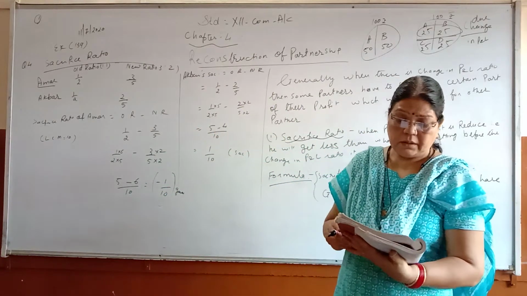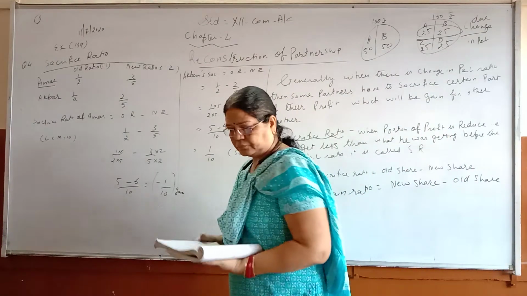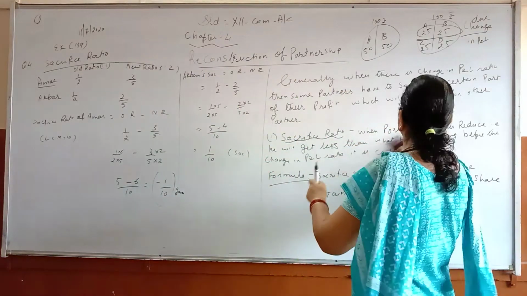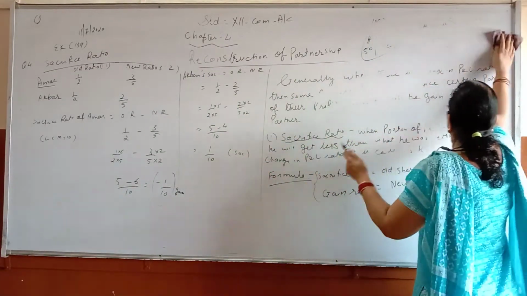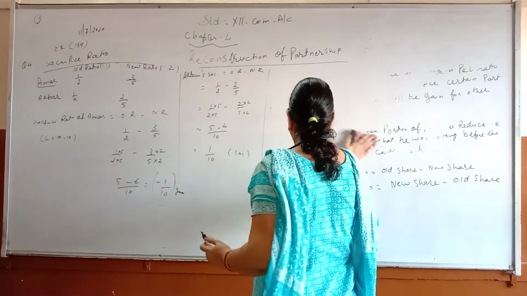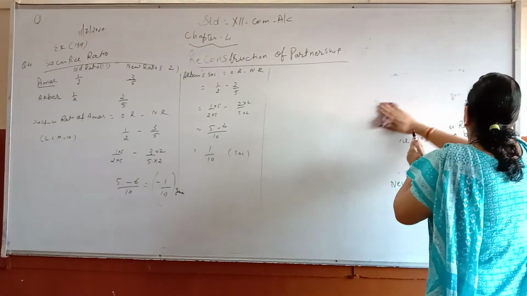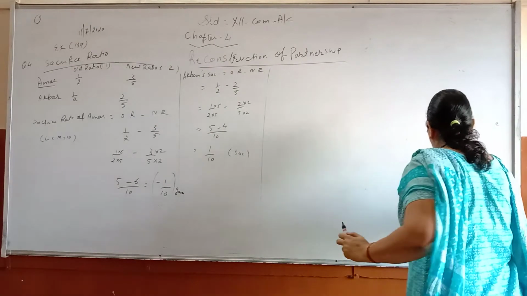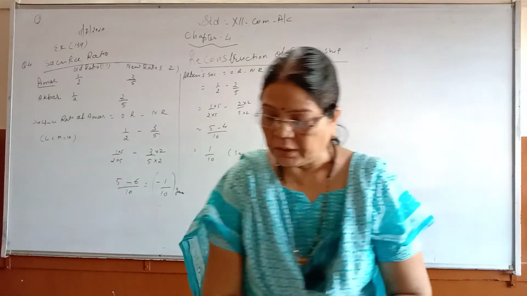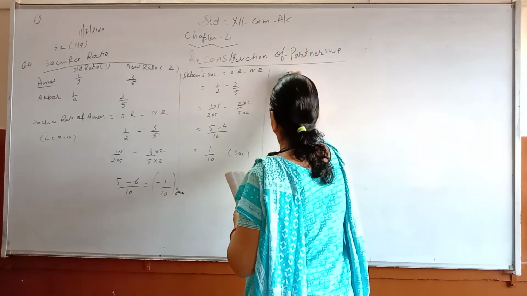Now children, in the gain, see question 7. One of the gain sums I will show you, then the remaining you can work out for homework. That is the assignment given. Sum 7 is gain. Gain formula is new share minus old share. The seventh one which we are going to work out is gain.